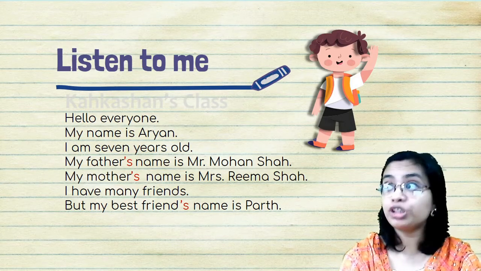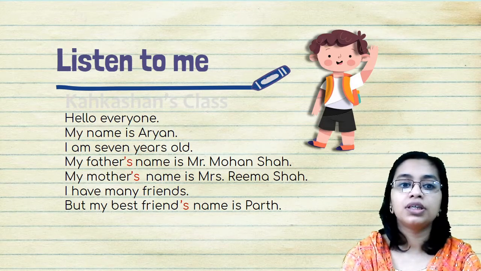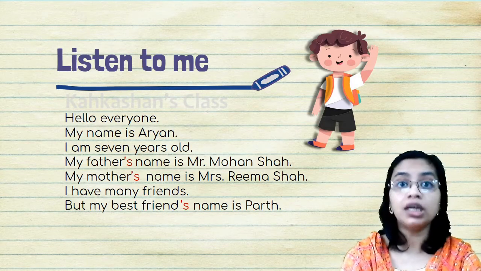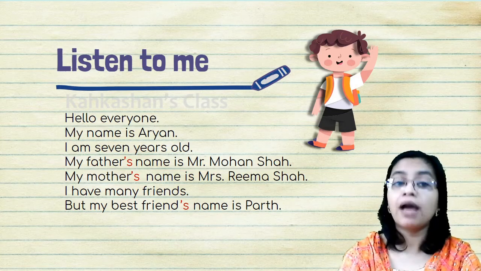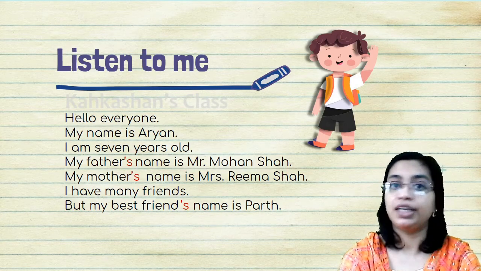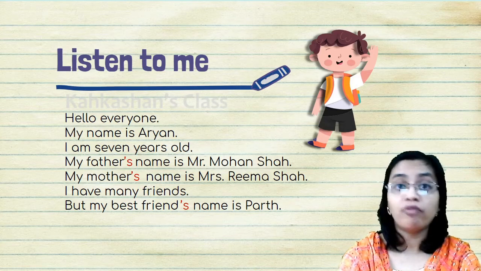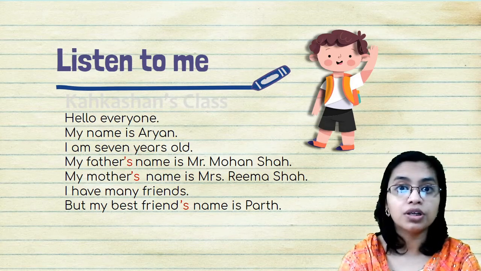When we put apostrophe S, it becomes a possessive noun. Same way, mother is also a common noun. When you put apostrophe S, mother's becomes a possessive noun. Likewise, the word friend is also a common noun. When you put an apostrophe S, it becomes a possessive noun.